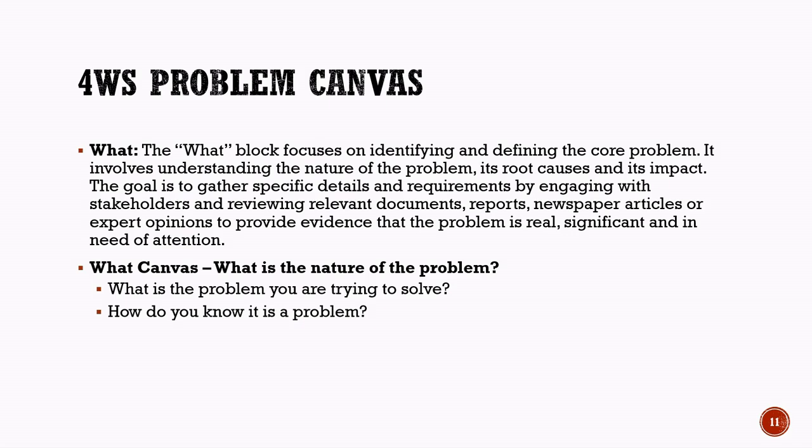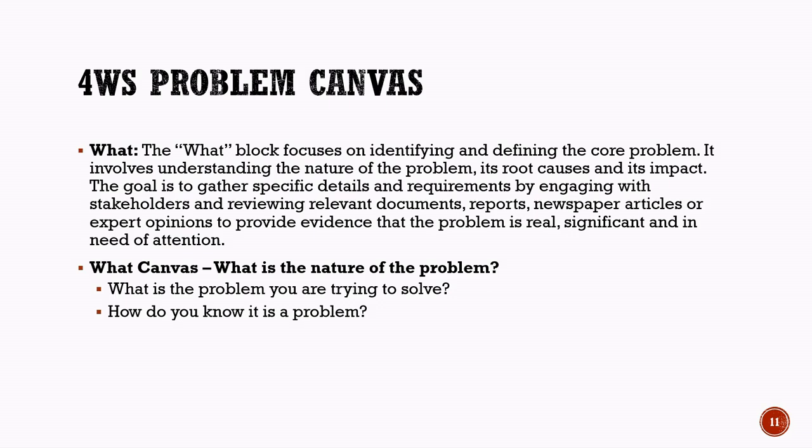To do this, we may interact with stakeholders, study reports and documents, read newspaper articles, or take expert opinions. All this information helps us confirm that the problem is real, important, and needs attention. While working on the what section, we try to answer some important questions.